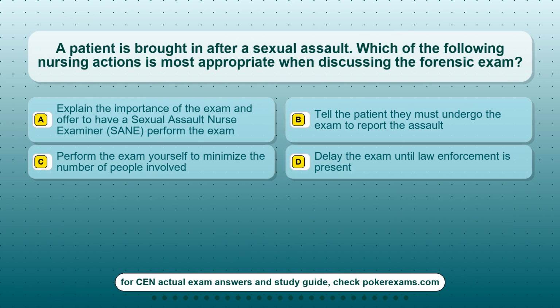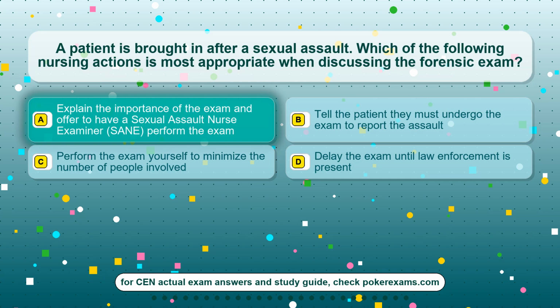Question 21. A patient is brought in after a sexual assault. Which of the following nursing actions is most appropriate when discussing the forensic exam? Option A, explain the importance of the exam and offer to have a sexual assault nurse examiner, CEN, perform the exam. Option B, tell the patient they must undergo the exam to report the assault. Option C, perform the exam yourself to minimize the number of people involved. Option D, delay the exam until law enforcement is present.